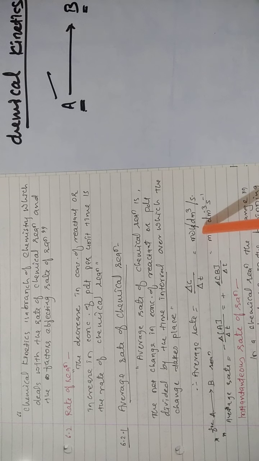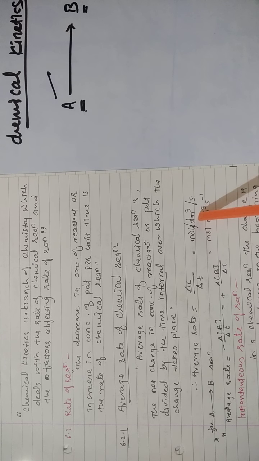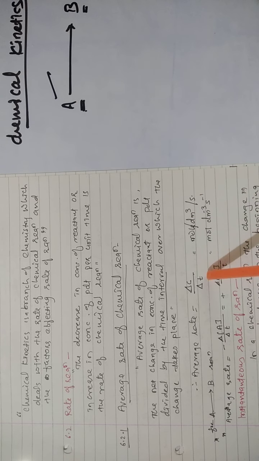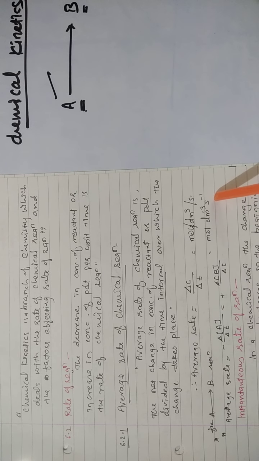The concentration is described in terms of moles per dm cube and time is in seconds, so the rate is expressed as moles per dm cube per second.